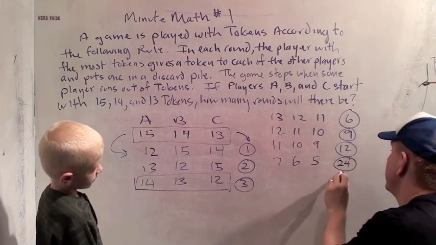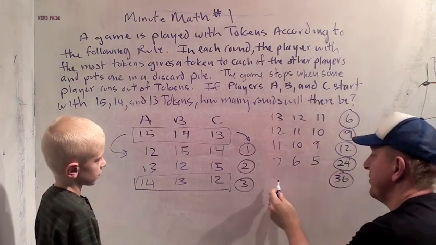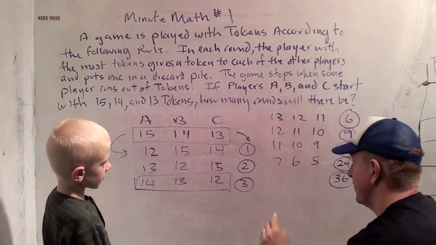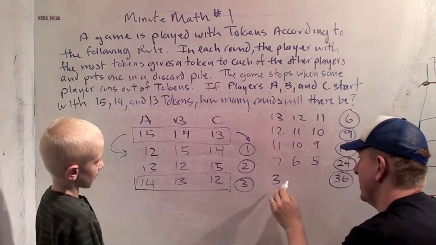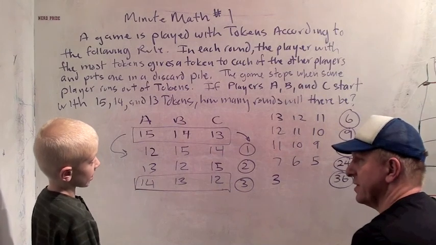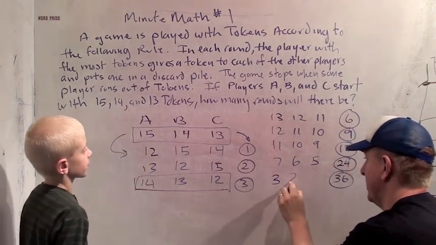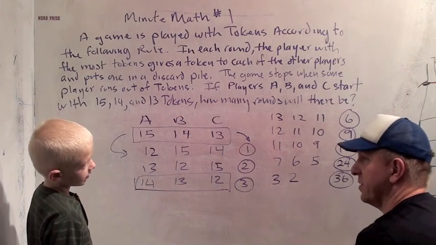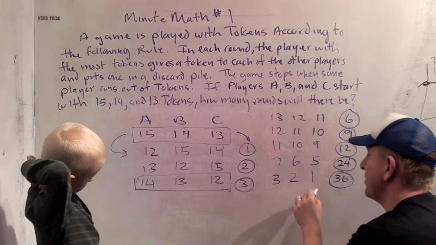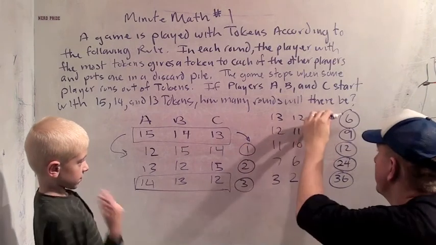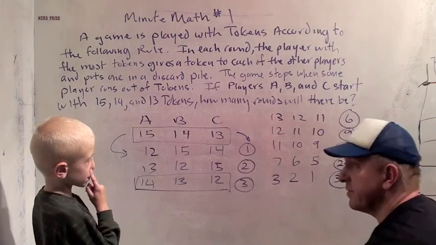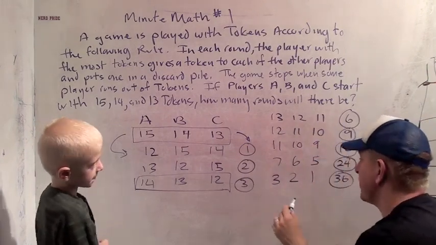After 36 rounds. So 12 more rounds. 7 minus 4 is? 3. 6 minus 4 is? 2. 5 minus 4 is? 1. Oh, that's interesting. Everyone's almost out of tokens. So first we counted by 3s, then we counted by 12s. Now let's do the next round.